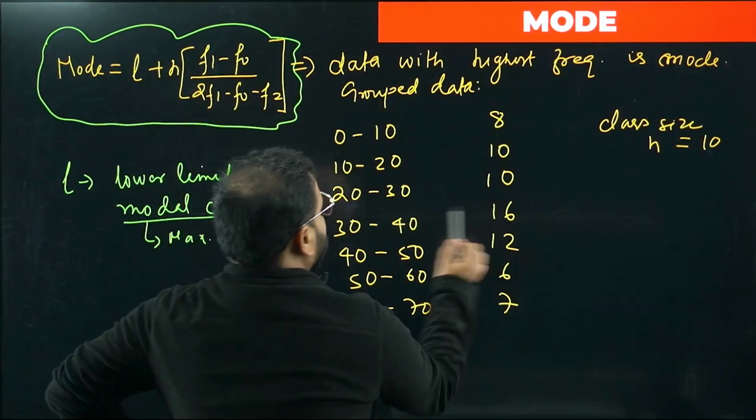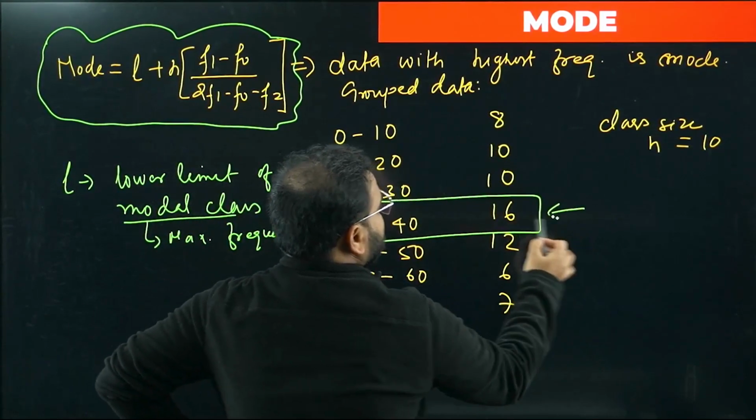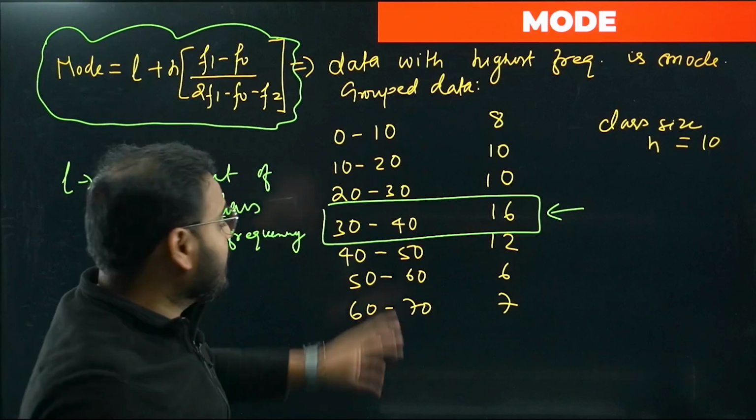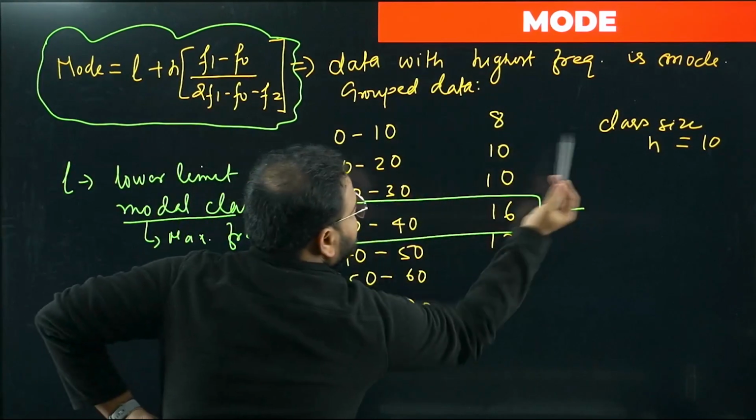So have a look here. 16 is that, right? This is the modal class. Highest frequency is 16, so the modal class is 30 to 40, where the L value will become 30. What about H? I've written H already. H is the class size.